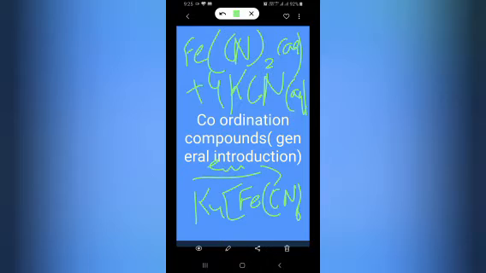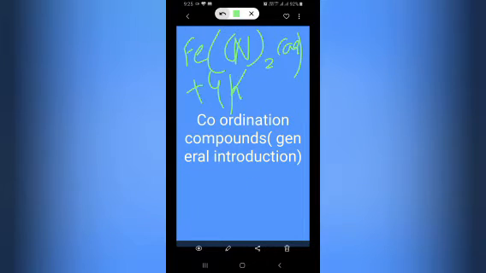This is the potassium ferrocyanide we prepared, and the result is a well-known compound, potassium ferrocyanide, although it has a different name in coordination chemistry when dissolved in water.